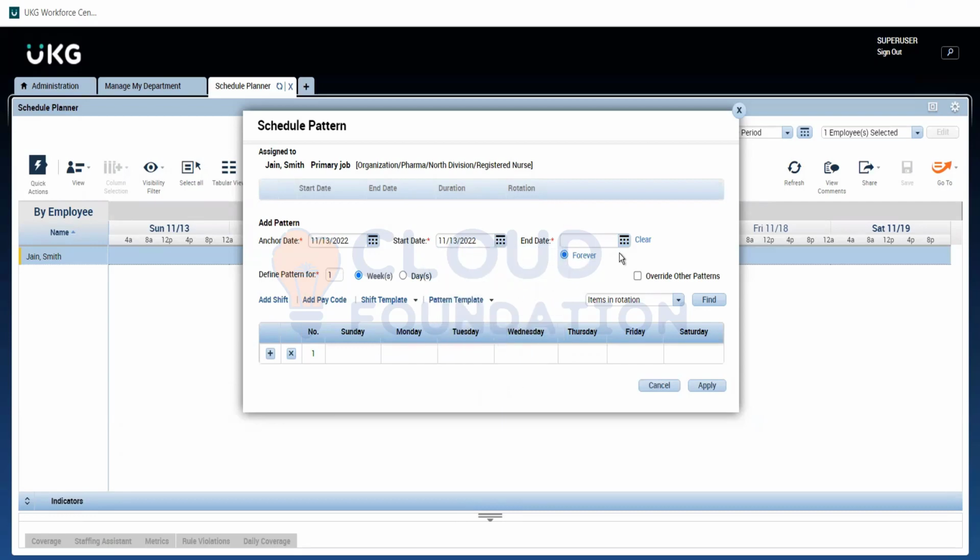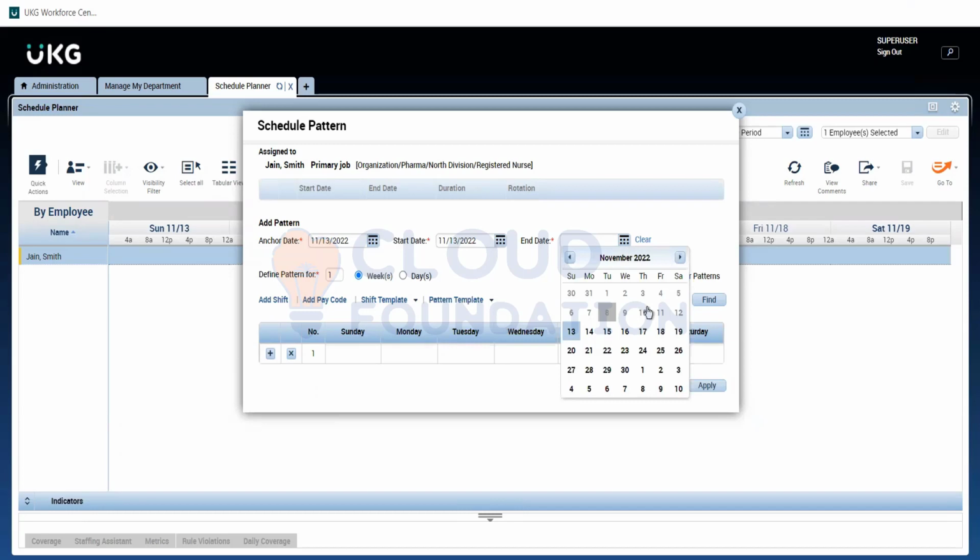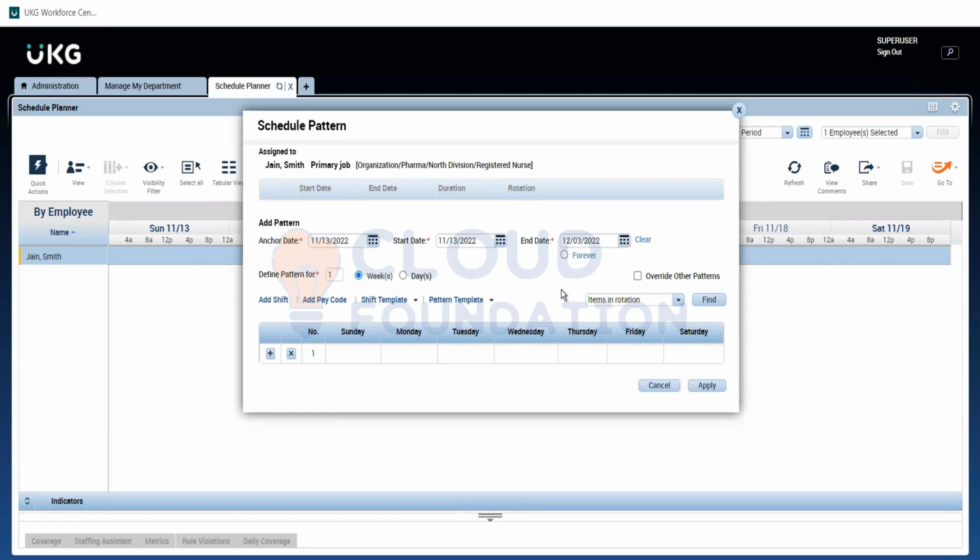That is fine. And for the end date, if I give forever, it will take it until the employee works and it will be assigned. But I am not going to do this. I'm just going to assign it till 3rd of December. That's it, this particular rotational shift. The only thing I'm going to add here is I need to click on the pattern template and look for our pattern. Yeah, here it is. Just click here, and it will automatically populate the other values into the cell.